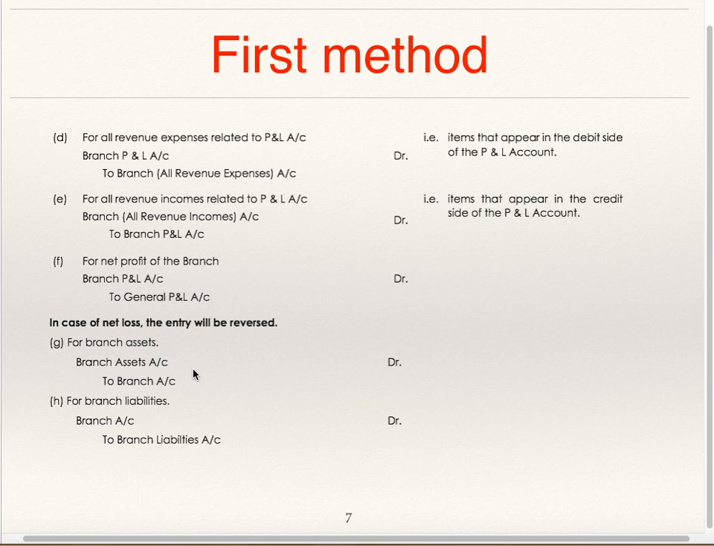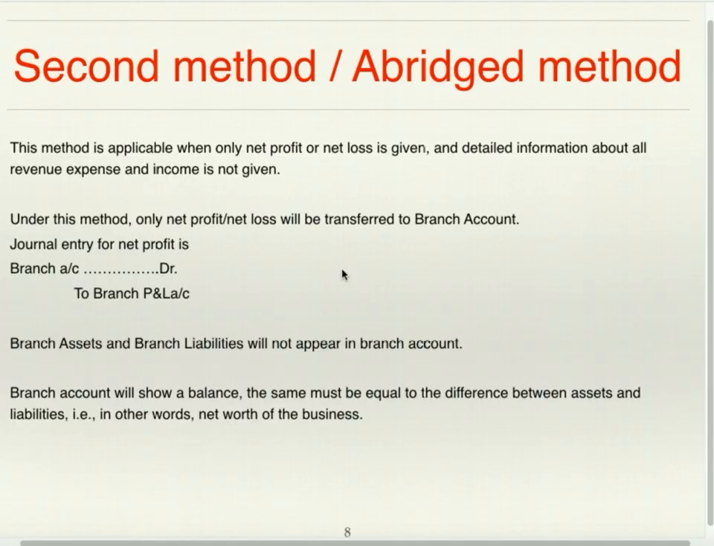For branch assets, branch assets account debit to branch account. For branch liabilities, branch account debit to branch liabilities. Now we'll see accounting of second method, that is abridged method. This method is applicable when only net profit or net loss is given and detailed information about all revenue expenses and income is not given.